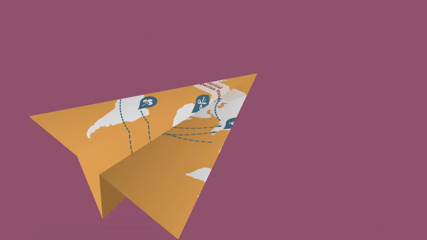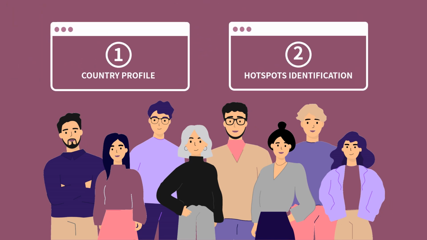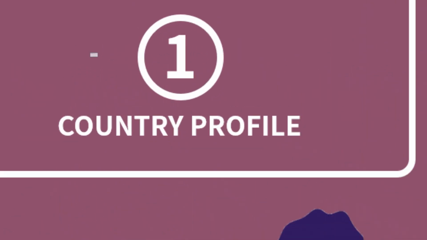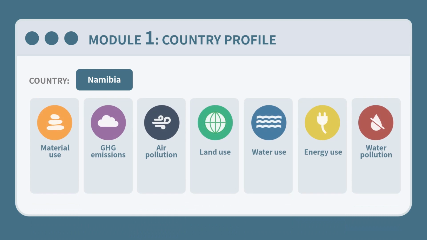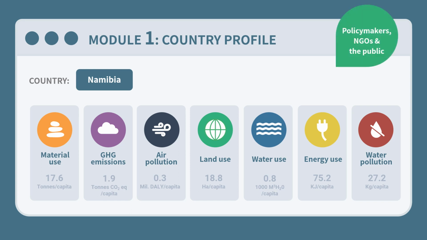Developed to fit the needs of a range of stakeholders, the SCP HAT comprises two modules. The first module shows the overall profile of each country, with the policy context and key information on a country's SCP performance clustered under 7 environmental categories. This module is meant for policymakers, NGOs, and the general public.